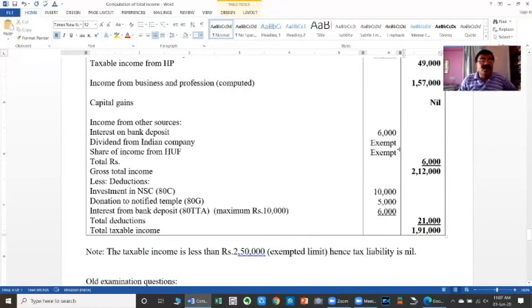Next, deductions. Investment in NSC, under 80C, 10,000 is available. Donation to notified temple, 80G, 5,000 rupees. Interest from bank deposit, 80TTA, maximum 10,000, actual interest 6,000. So total deductions available under sections 80C to 80U: 80C 10,000, 80G 5,000, 80TTA 6,000, totally 21,000. Therefore, gross total income is 2,12,000, deductions available under Chapter VI-A 21,000. Therefore, taxable income is rupees 1,91,000.